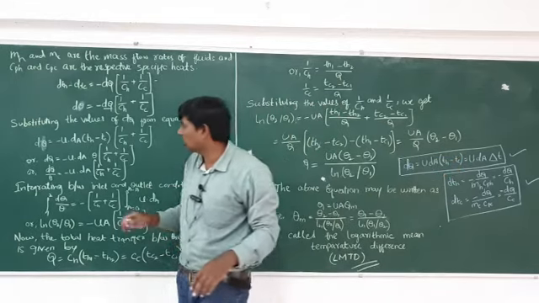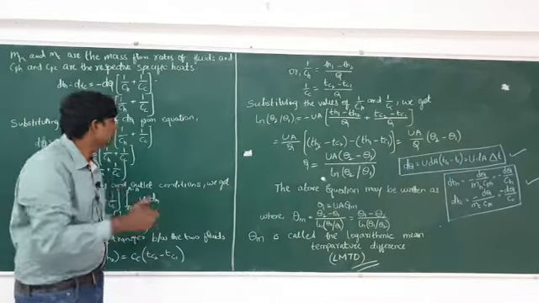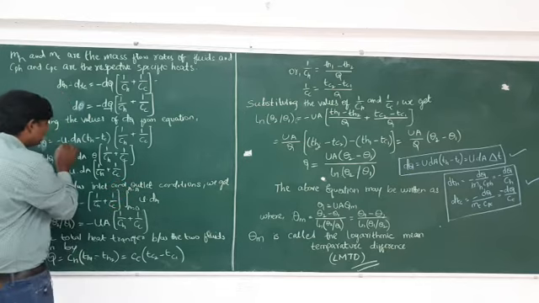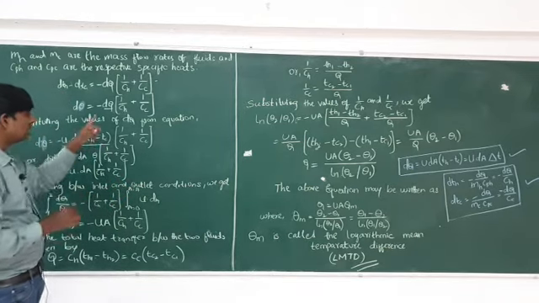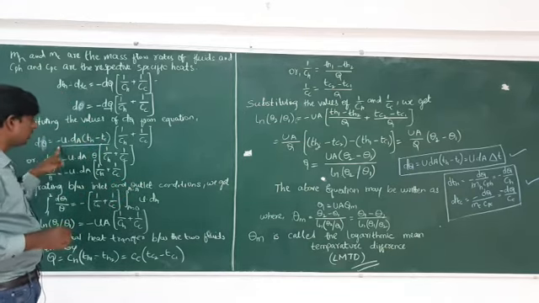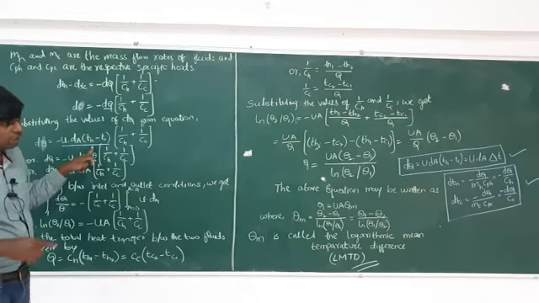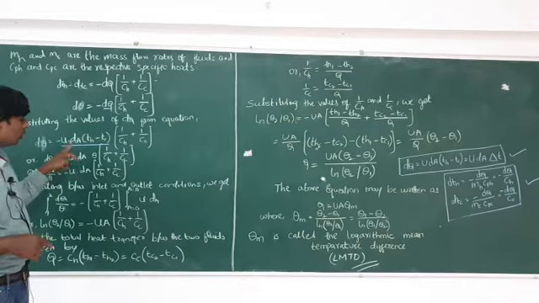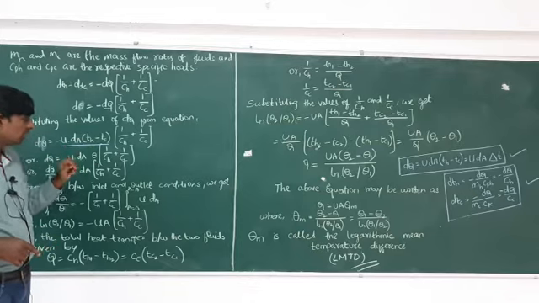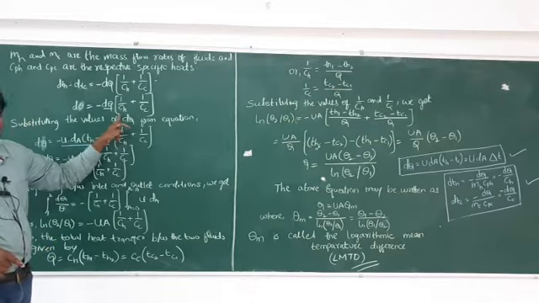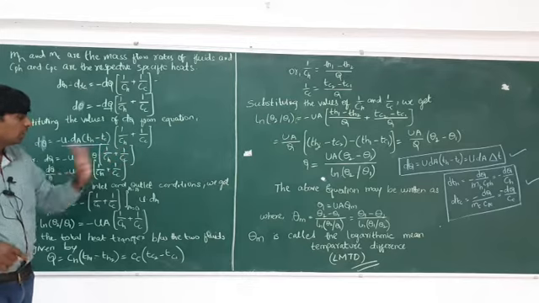In place of dq I am writing that one. This minus I wrote as it is. In place of dq I wrote u dA th minus tc. After that whatever the leftover term is there, 1 by ch plus 1 by cc.